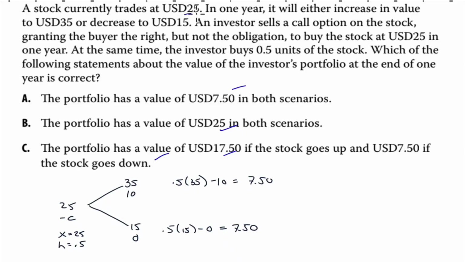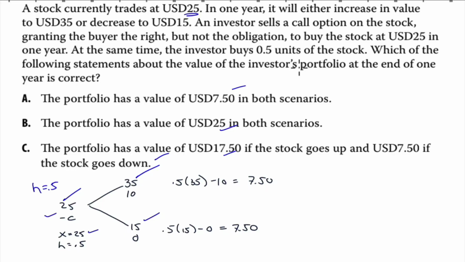Okay, a stock currently trades at $25. There is our initial price. In 1 year, it will either increase in value to 35, there is our S plus, or decrease to 15, there is our S minus. An investor sells a call option on the stock, granting the buyer the right but not the obligation to buy the stock at 25 in 1 year. So we sold a call, there's our negative C, X equals 25. At the same time, the investor buys 0.5 units of the stock. There is our H, equals 0.5.